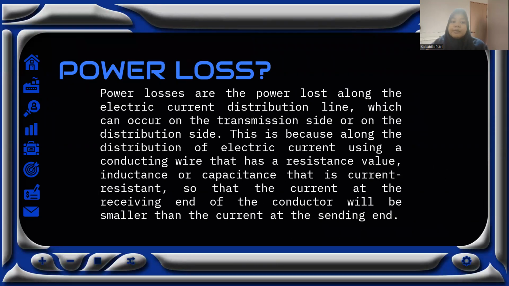Power loss. Power loss is the power lost along the electric current distribution line, which can occur on the transmission side or on the distribution side. This is because along the distribution of electric current, the conductor has a resistance value over distance, or capacitance that resists current, so that the current at the receiving end of the conductor will be smaller than the current at the sending end.